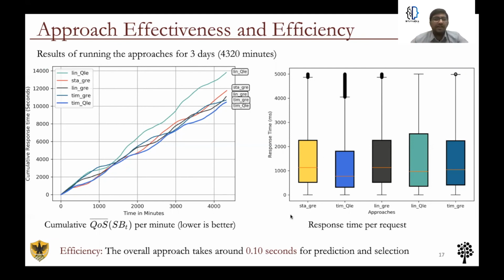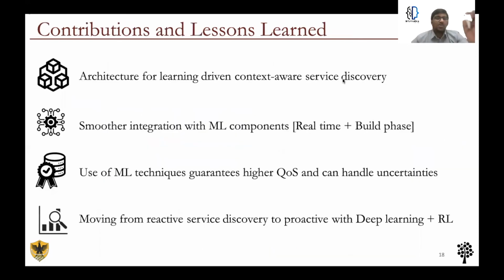Concerning the efficiency, our approach on average took around 0.10 seconds to perform the overall process, including prediction and selection. In this, the major time was consumed by the prediction process, as the prediction has to be made for each of the service instances. So the major contribution of this work is an architecture for learning-driven context-aware service discovery.